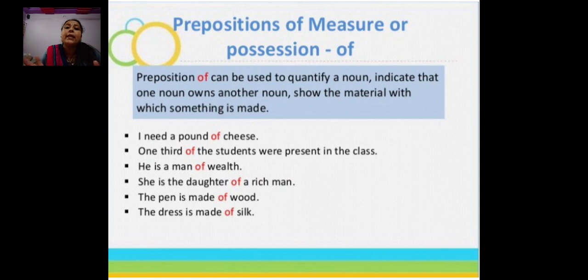See, I need a pound of cheese. One third of the students were present in the class. He is a man of wealth. Here the preposition of indicates that one noun owns another noun.